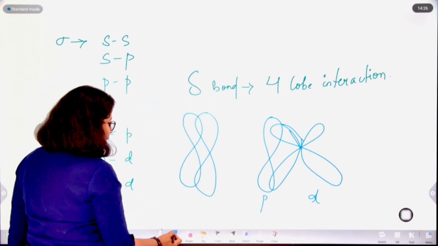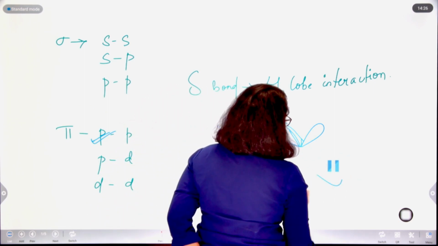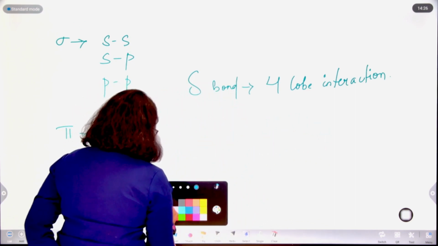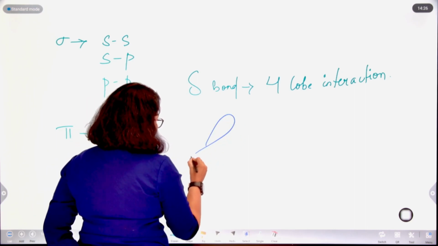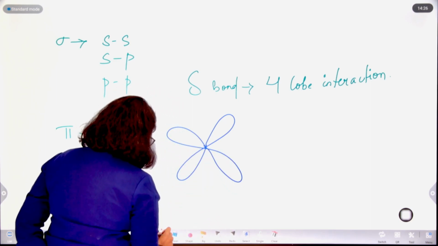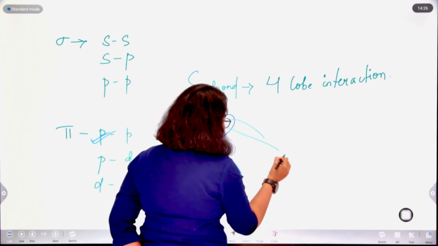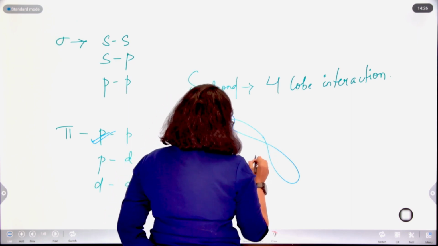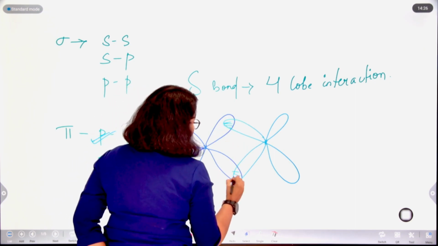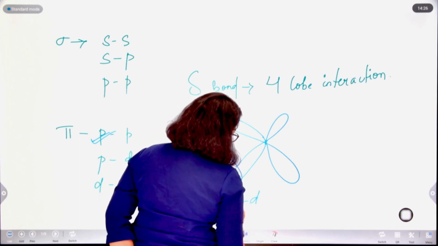Now if we try to see the interaction between a d and a d orbital, this interaction is called a pi interaction between a d and a d orbital.